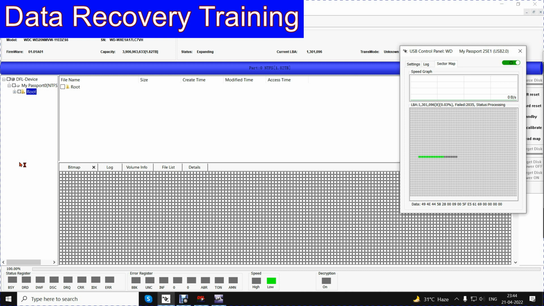So data can be obtained with the help of the stabilizer in combination with the DFL tool which has DDP. We saw in DFL WD USB that the drive was showing data in spite of the SA lock.